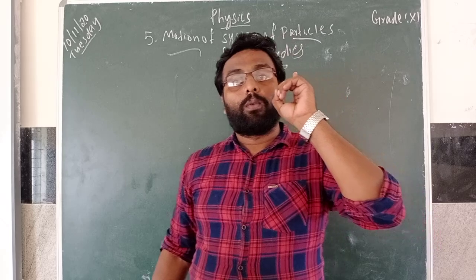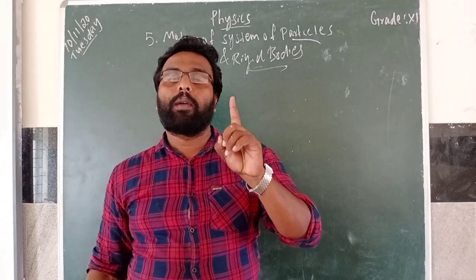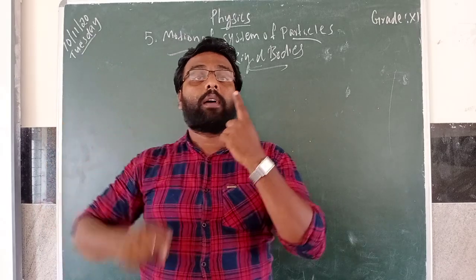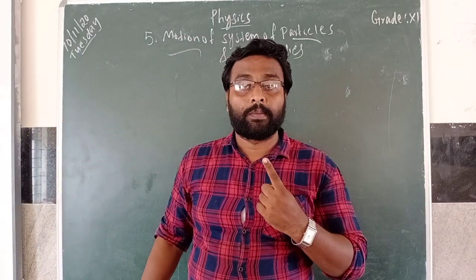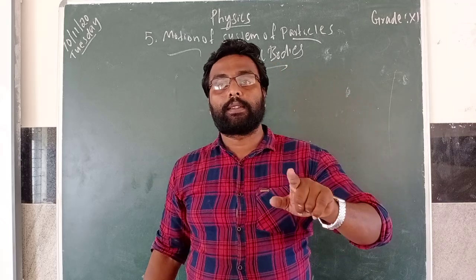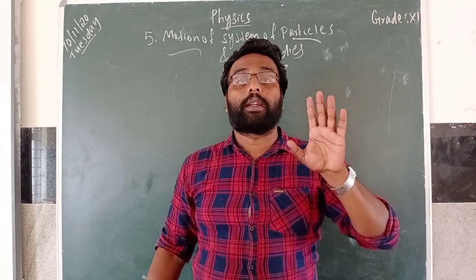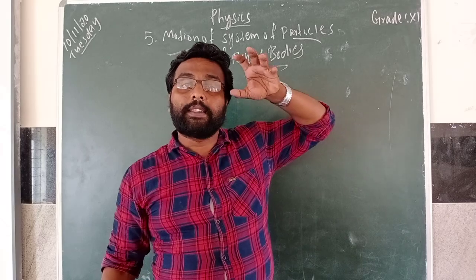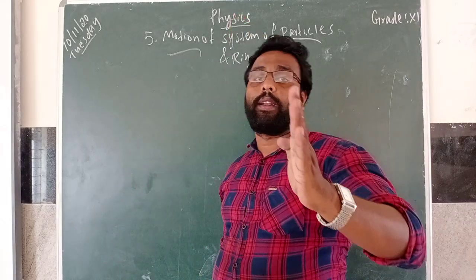So, why can they keep that big book on their single finger? How is it possible? The thing is center of mass. The whole mass is acting at a point.